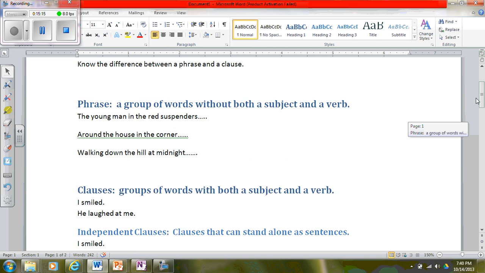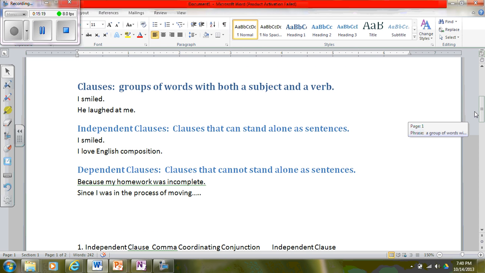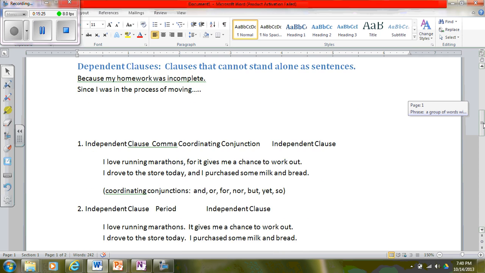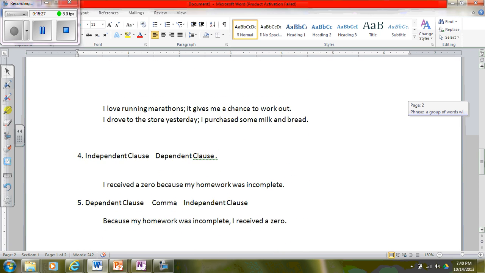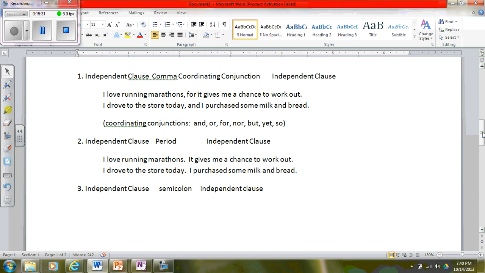But remember, you need to know the difference between a phrase and a clause. You need to know the two types of clauses, independent and dependent clauses. I've given you examples here, and then I have the rules here for you, and I'm going to put them on Google Drive. If I have an independent clause and another independent clause, I can split these with a comma and a coordinating conjunction.